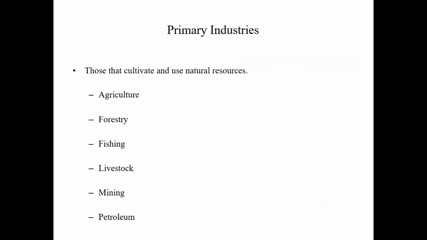First of all, we will discuss the primary industries. Basically, the primary industries are the industries that cultivate and use the natural resources. These industries include agriculture, forestry, fishing, livestock, mining, and petroleum.